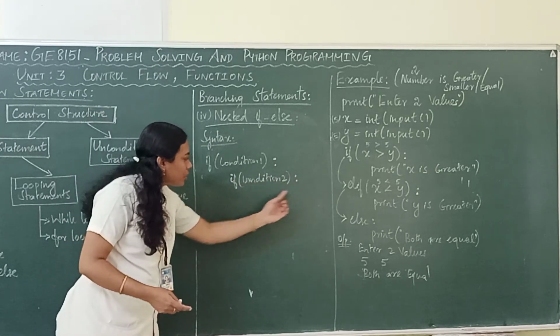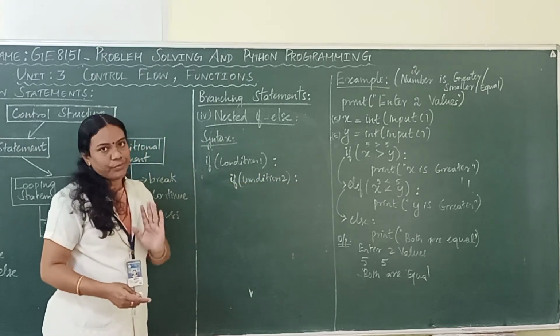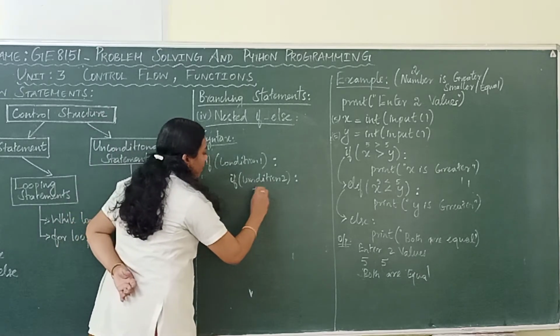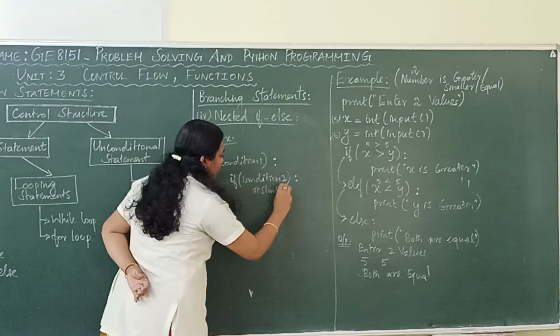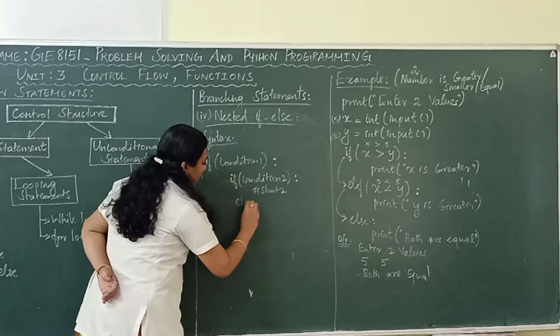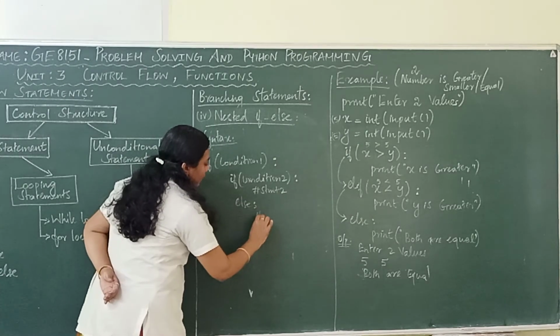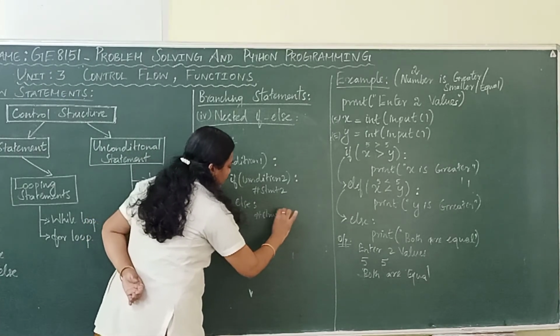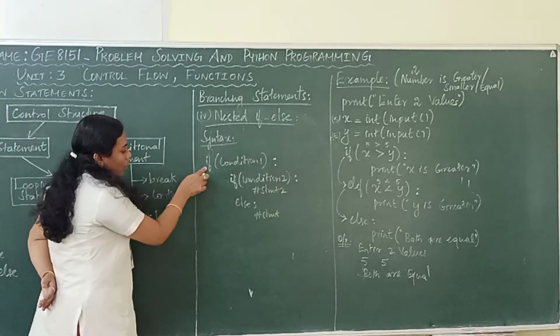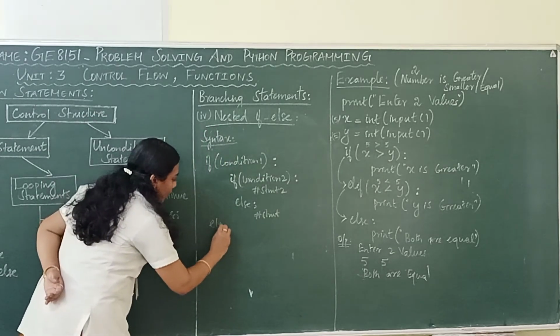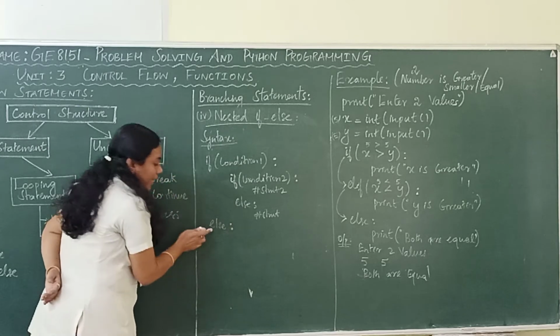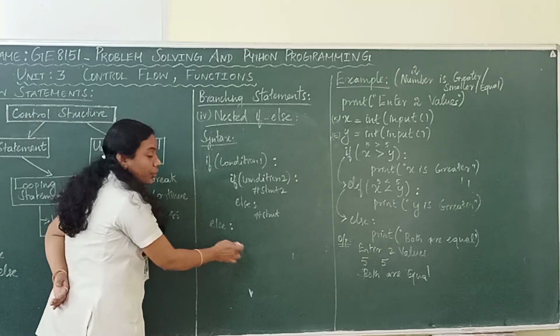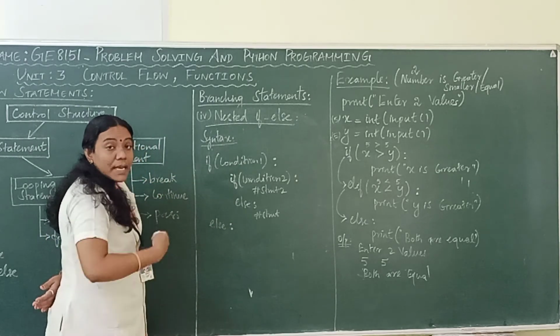So, this part is called nested if. If followed by its statement and its else part and its statement. The outer if can also have another else colon. Inside this if else also you can include another condition if there is a need.